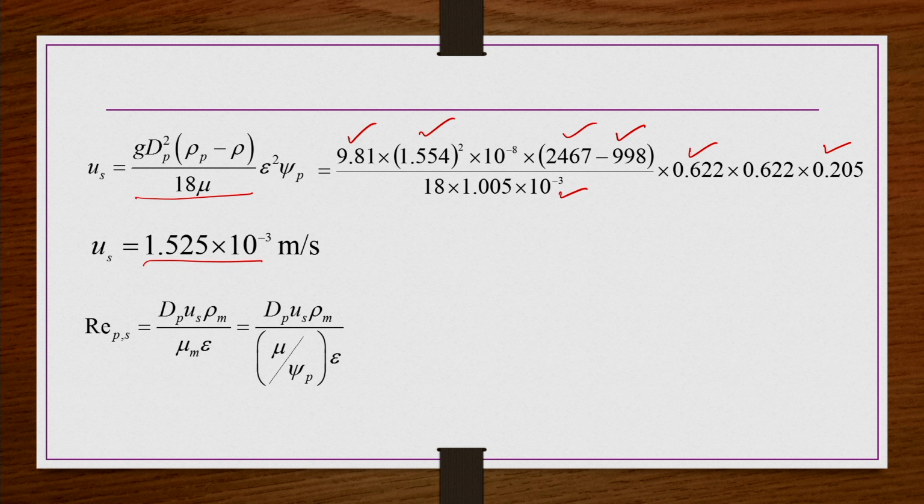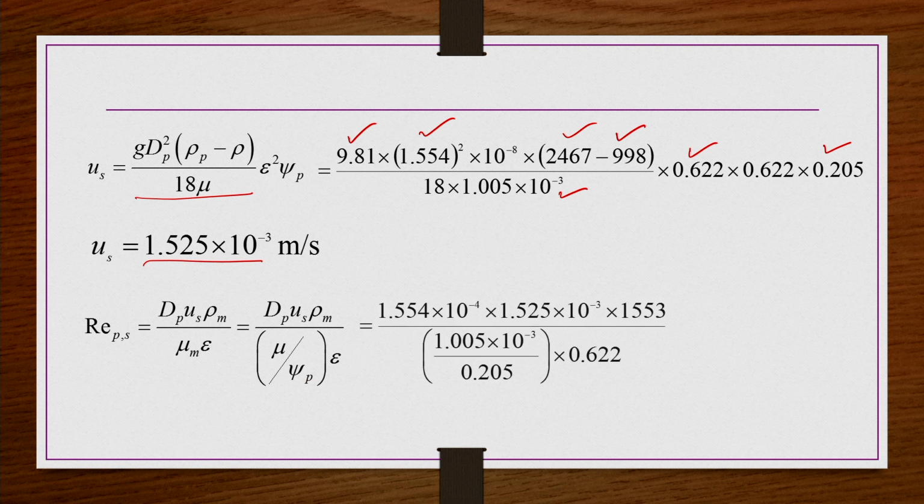Re_p you can similarly find out: dp U_S rho m by mu m epsilon. So, dp U_S rho m by (mu by psi p) epsilon, as it is. Here also everything is now known. dp is given, U_S you just calculated, rho m you also calculated, psi p you calculated as 0.205, and epsilon you calculated as 0.622. When you substitute all these, you will get Re_p equal to 0.121, which is a kind of Stokes regime.